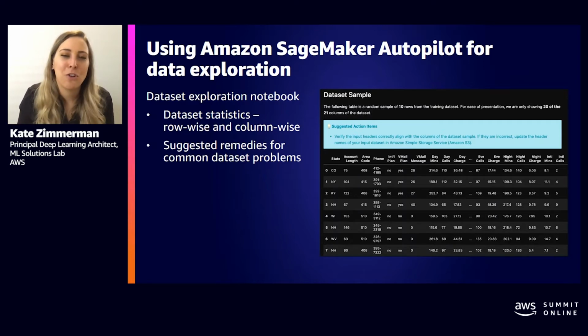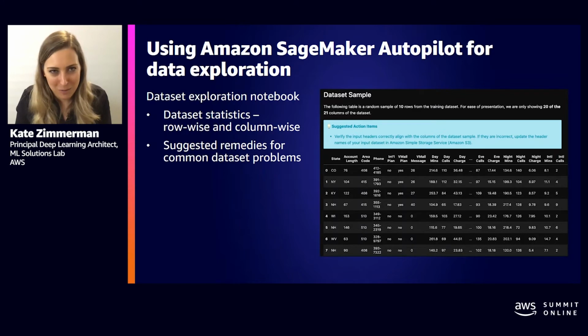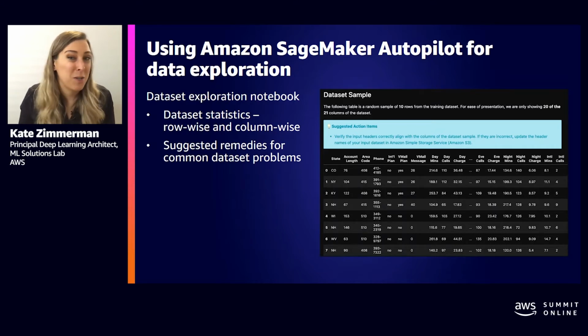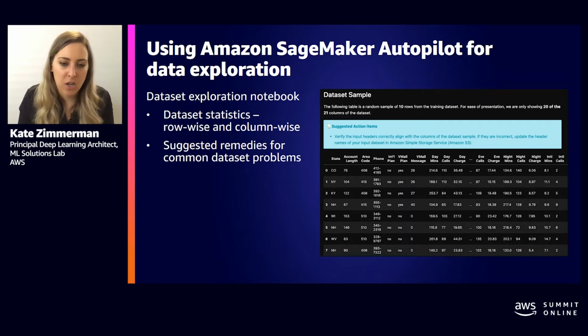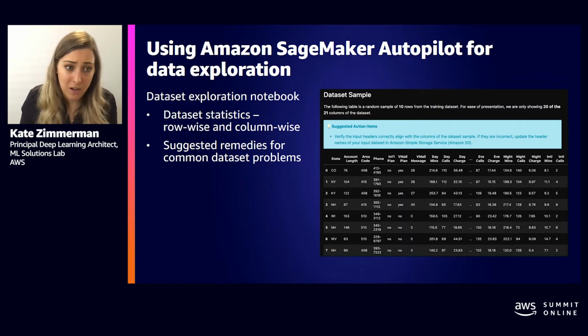I'll show you exactly what features I've tried, and it's going to be hundreds of feature combinations. This notebook is going to help you understand exactly what flags it might have found. So you have a bunch of missing data, weird distributions. It's going to let you know in this notebook that those were things you might want to go back and correct for potential optimizations. And it's also going to show you exactly what it tried, different feature combinations and such. So it's a really powerful thing to have this notebook. It's all executable code too, so you can take that and run it elsewhere.